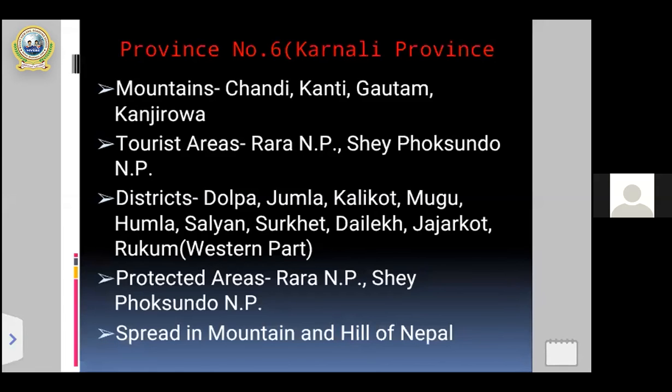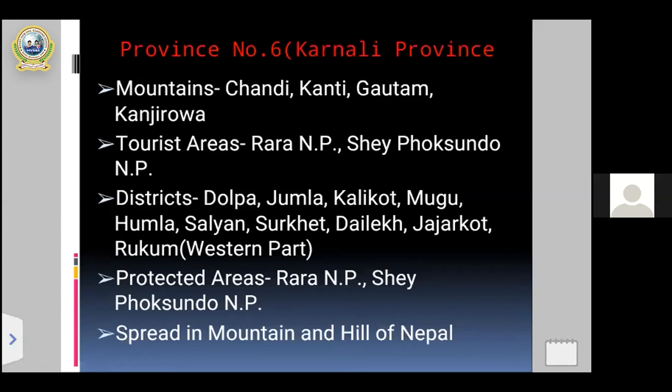And after that, the tourist areas. Some of the tourist areas are Rara National Park and Shey Phoksundo National Park. Just as I told you, national parks are established to protect different endangered birds and animals.